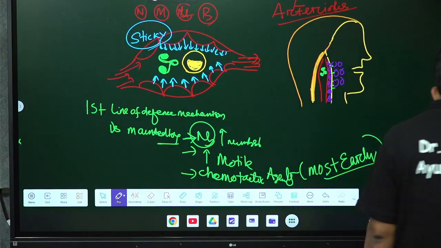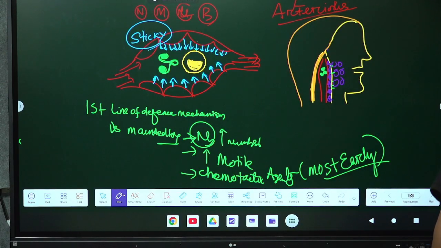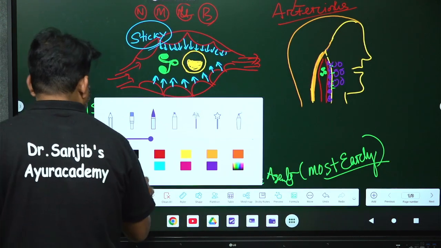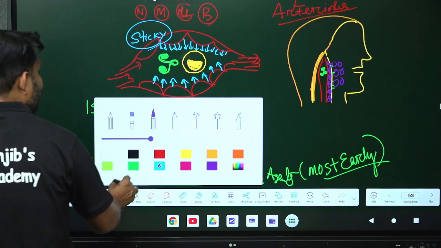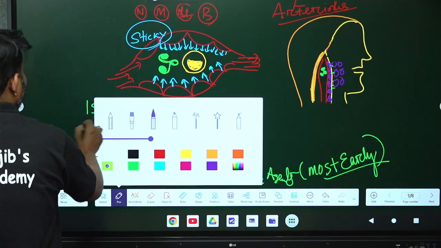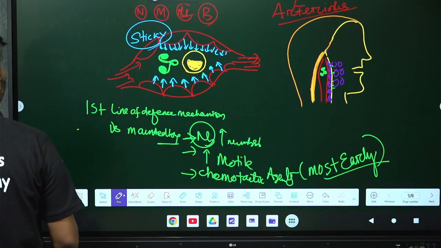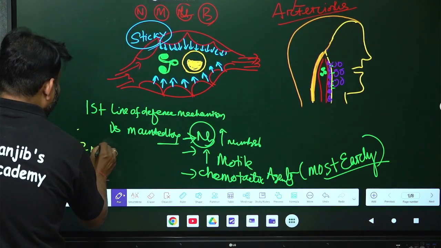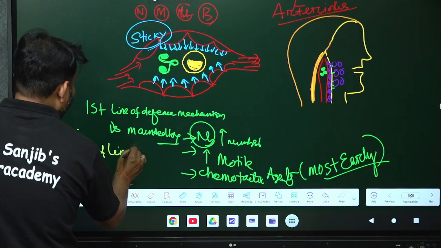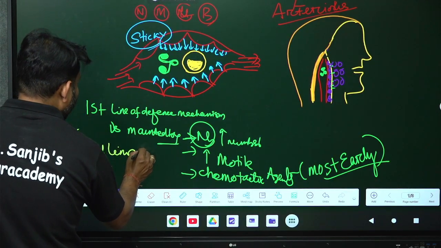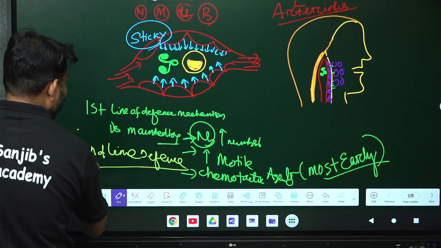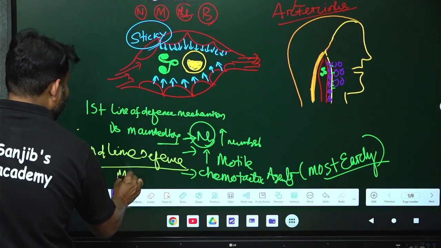Next we will discuss another very important thing: after the first line of defense mechanism, the second line of defense mechanism. So which one exactly maintains the second line of defense mechanism? This was the first line. The next is the second line of defense mechanism. Put the answer in the chat box. Second line of defense, which one? Monocyte.